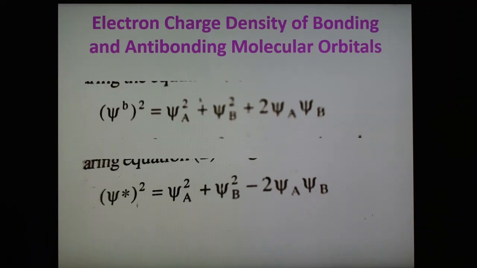Squaring equation 1, psi b equals psi a plus psi b, we obtain psi b squared equals psi a squared plus psi b squared plus twice psi a psi b. Suppose this is equation number 3.